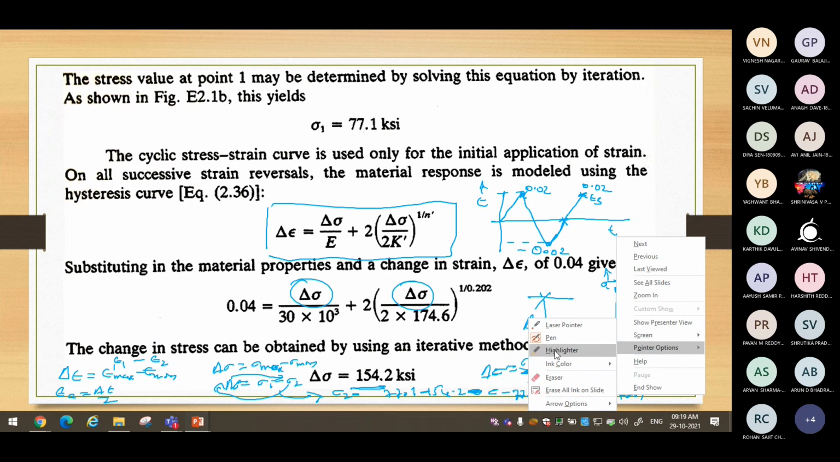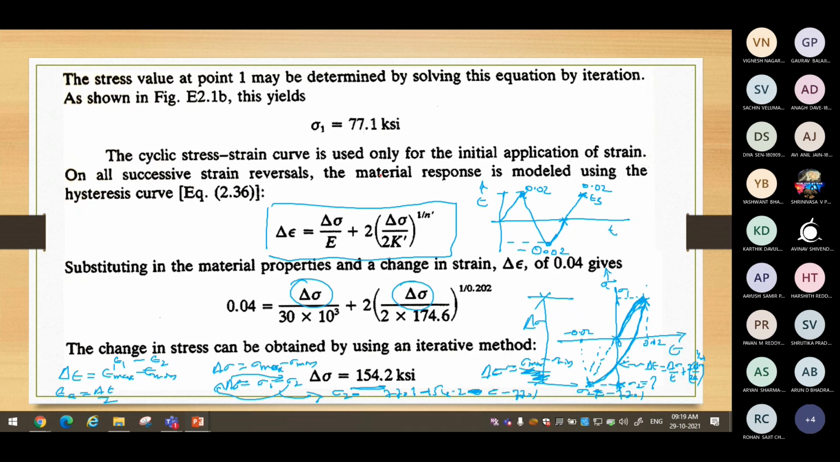And that will give us the idea whether the material is cyclically hardening or cyclically softening. Already I have said, since we have used the cyclic properties K dash and n dash at the beginning itself, in the first step to calculate sigma 1, there is no question of cyclically hardening or cyclically softening because these are cyclic properties. Only if you have used the monotonic properties K and n to calculate sigma 1, then if you use cyclic properties, you will understand whether the material is cyclically hardening or cyclically softening.